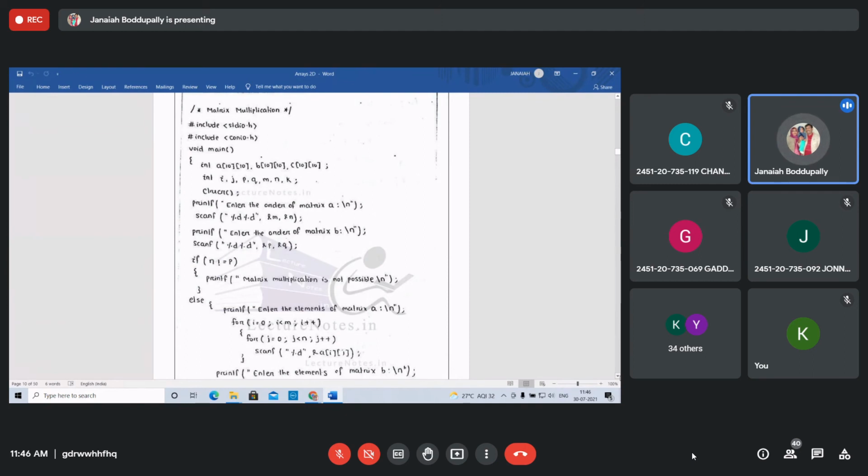How can we multiply? What is the condition to multiply both matrices? First row with first column, sir.